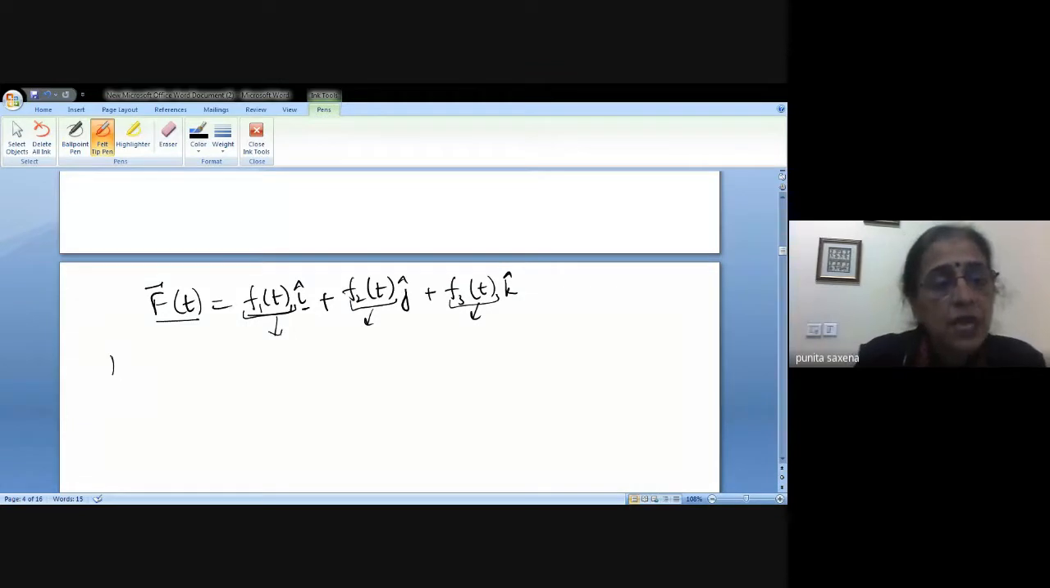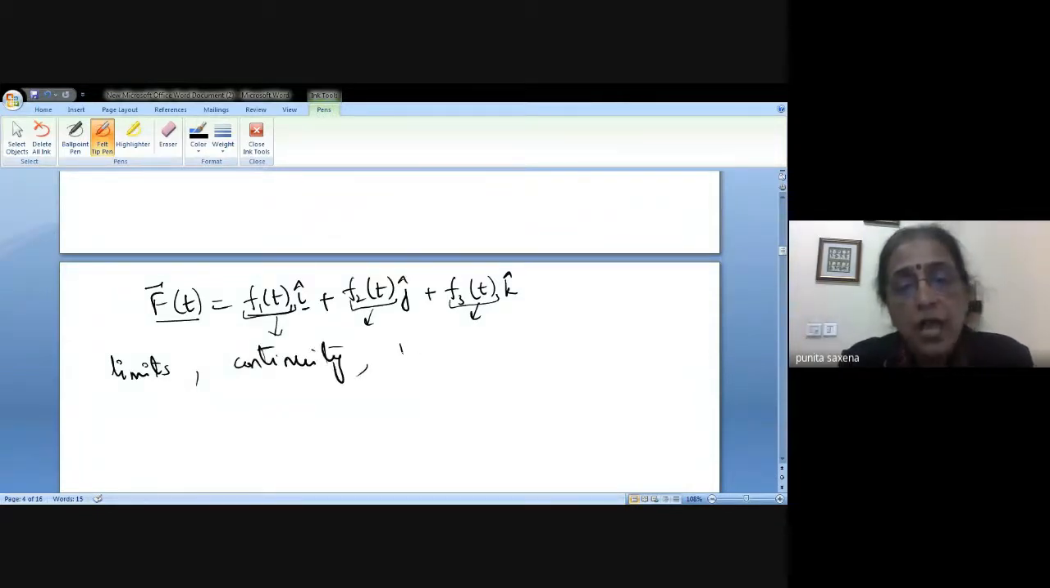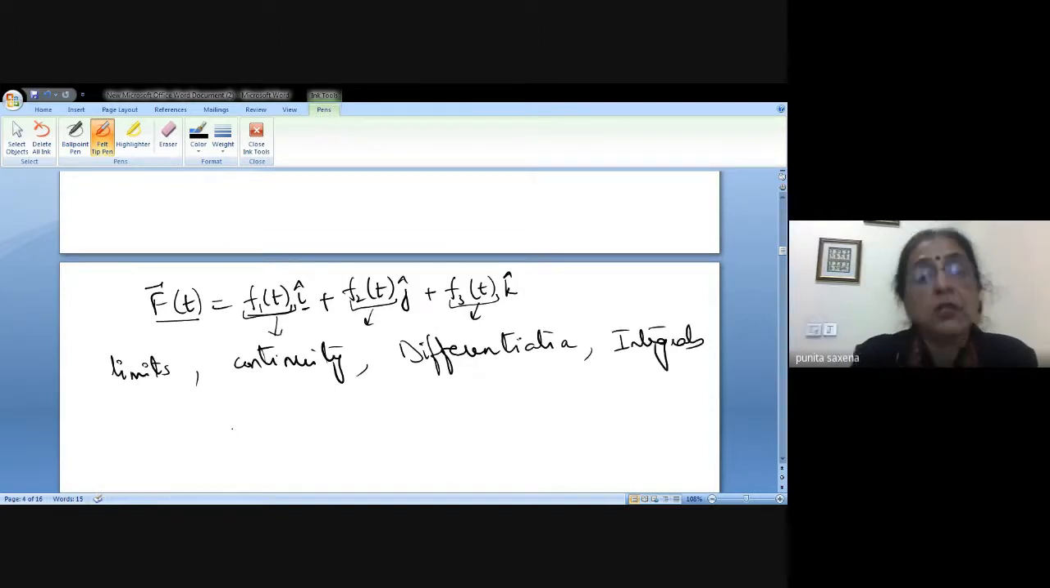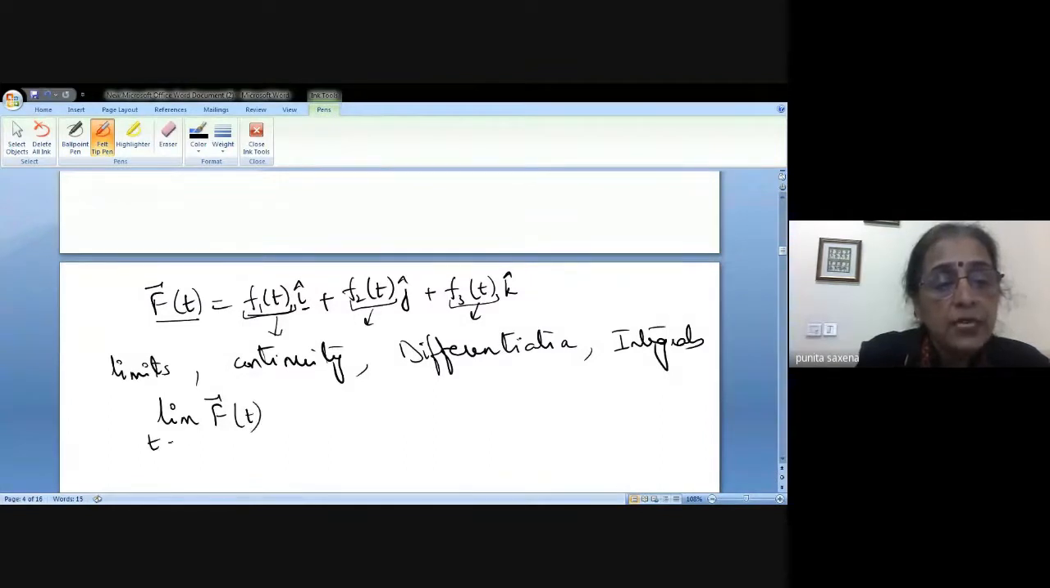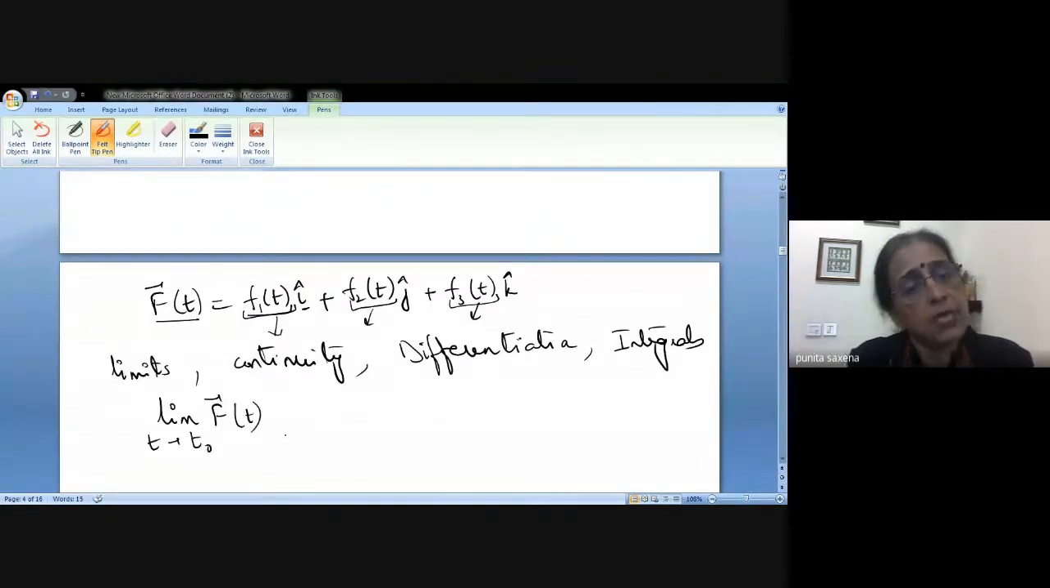That means I can talk of limits of vector valued functions, continuity of vector valued functions, differentiation for vector valued functions, and I can talk of integration also for vector valued functions. The only care that we have is, for example, supposing I have to find the limit of f(t) when t approaches t naught, some specific value.